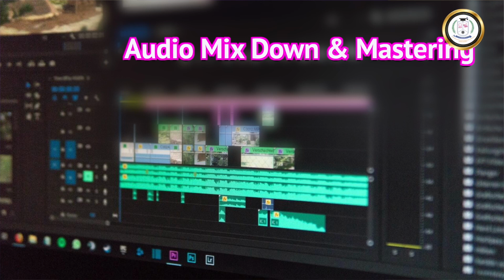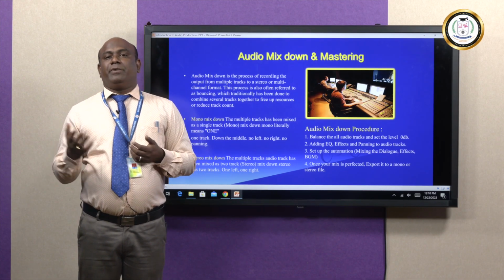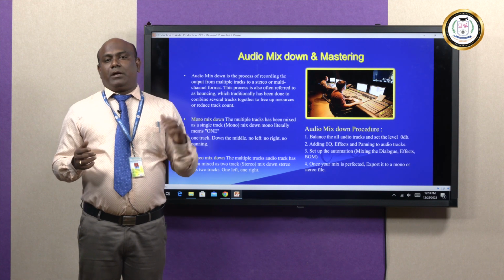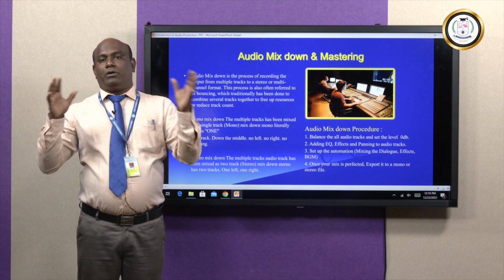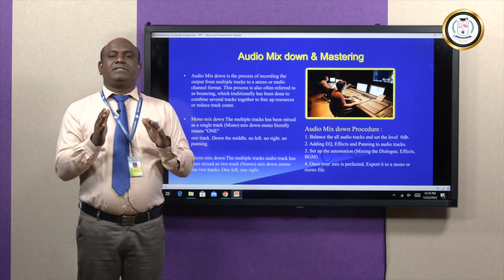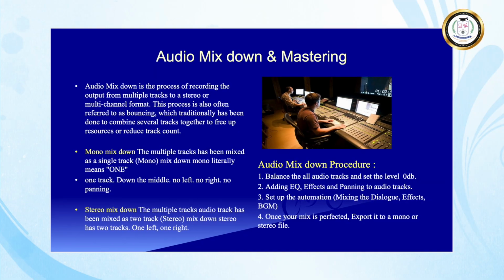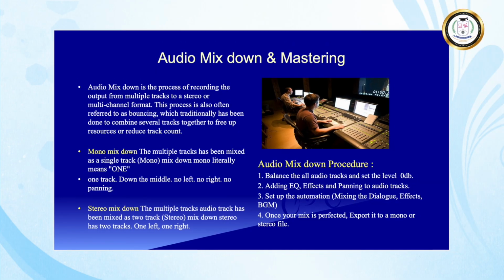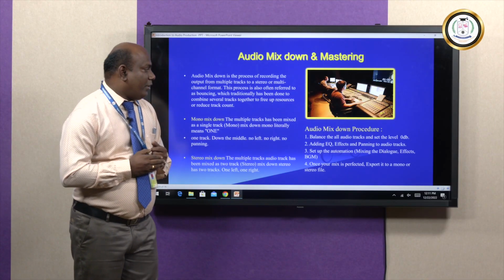Audio mix down and mastering. There are many tracks in cinema or film. Dialogue tracks, music tracks, sound effects tracks, the whole audio tracks will be mixed as a single track, called mono mix down. The whole audio track mixed as two tracks is called stereo mix down. These are the important points for audio mix down.